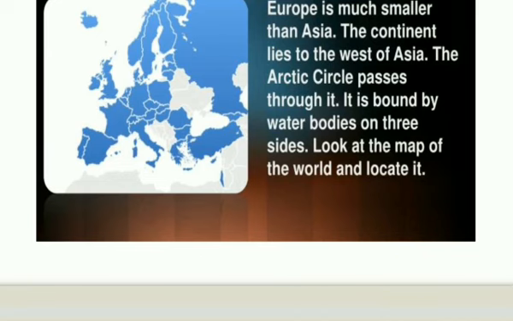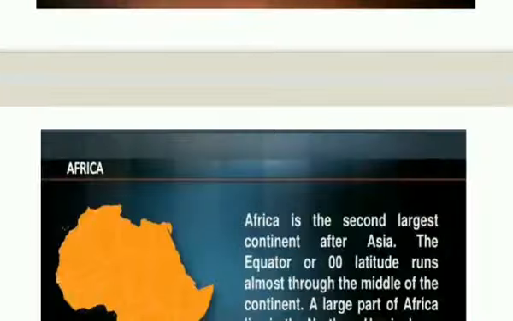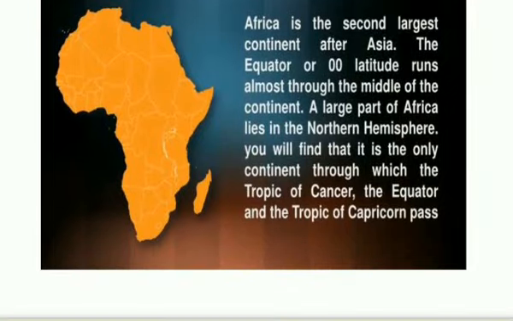If we talk about Europe, it is smaller than Asia, and it is the continent which lies in the west of Asia. The Arctic Circle passes through it, and it is bounded by water bodies on 3 sides. After that, Africa.